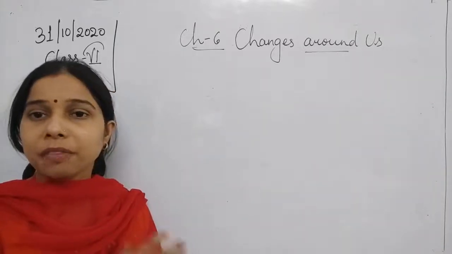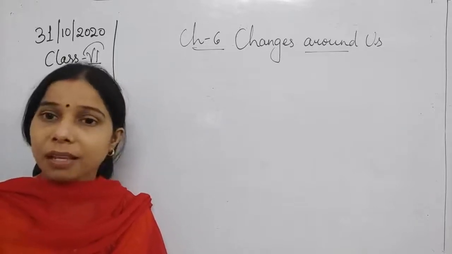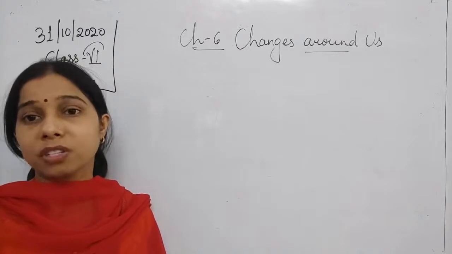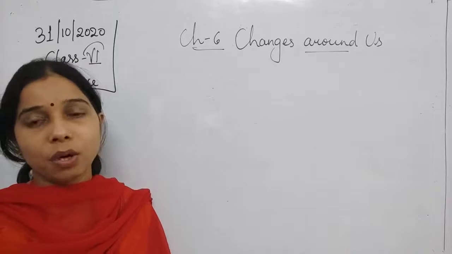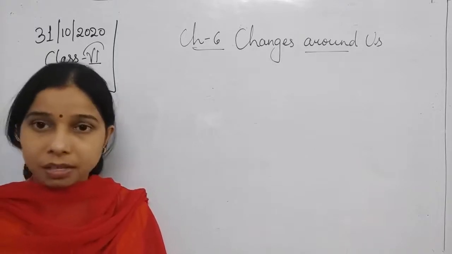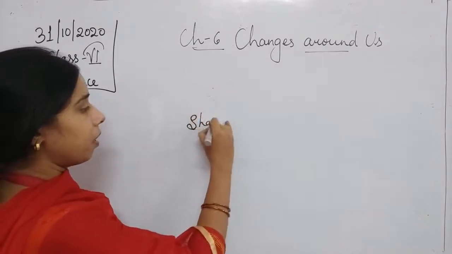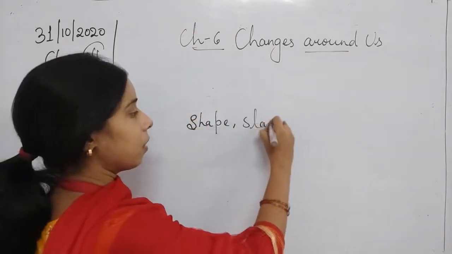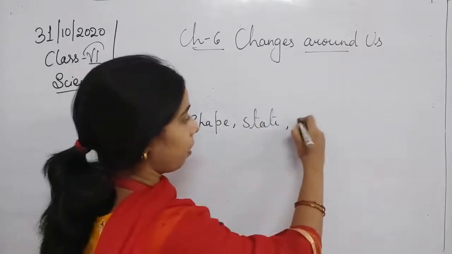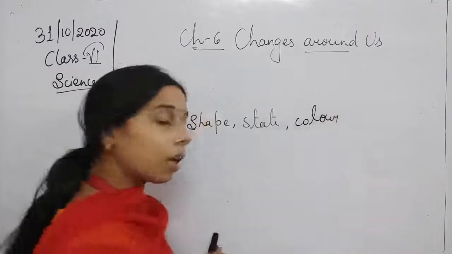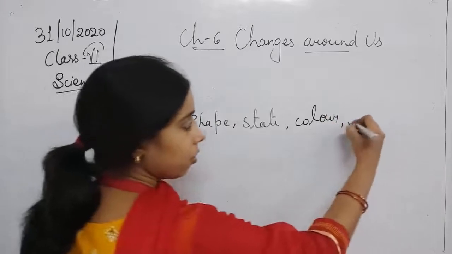In this chapter, students, we started with a very important thing: a change is occurring or a change occurred only if there is a change in the property of a substance. These properties can be the shape, the state, the color, or the temperature.